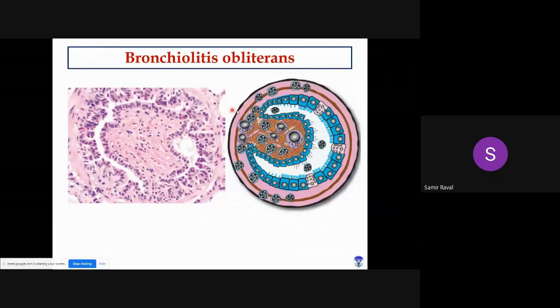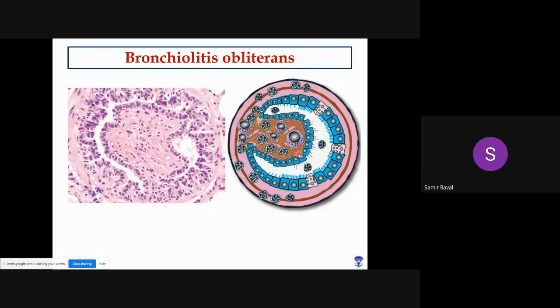Okay, first we will discuss a schematic diagram. Here you can see this is a schematic diagram. Okay, and this is normal ciliated epithelium, right? But suppose there is any inflammation inside the bronchus or bronchioles, in that case vascular permeability will be increased, and due to the increase of vascular permeability there will be deposition of fibrin and other fluid. In a normal healthy condition, this fibrin will be removed by our inflammatory cells like neutrophils as well as macrophages.